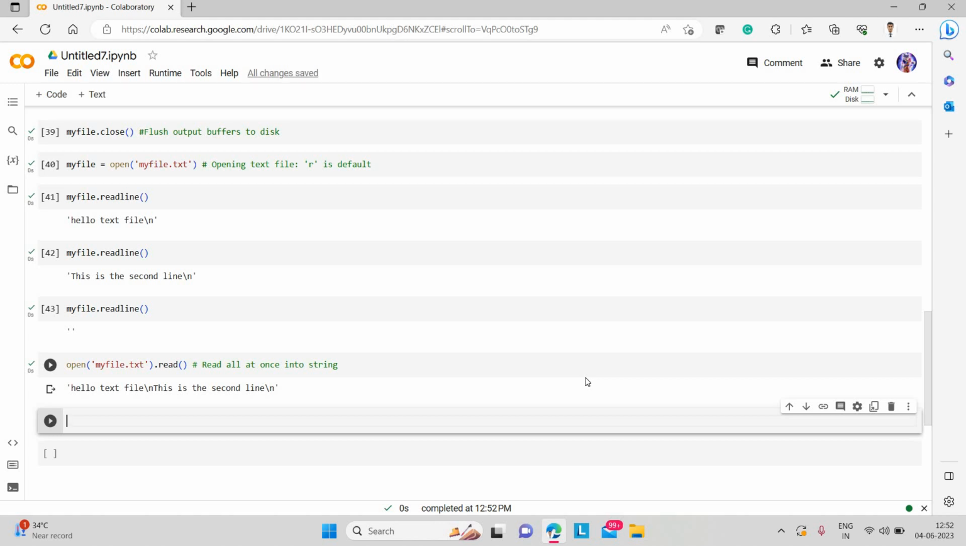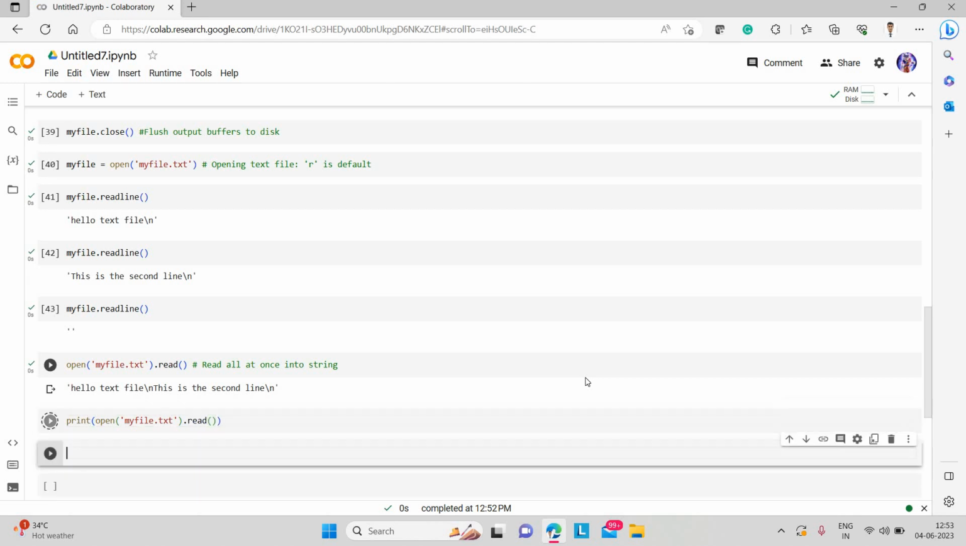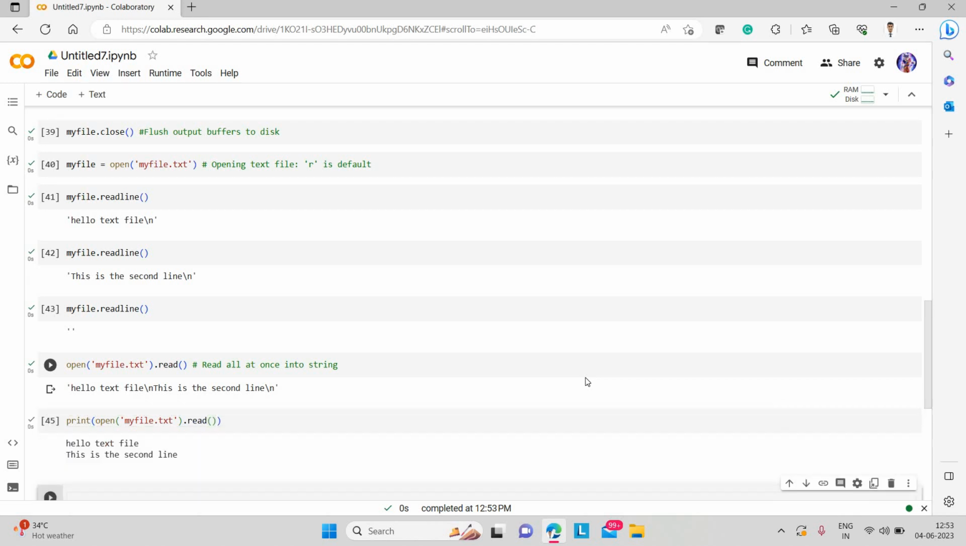If I want to print in a user-friendly manner, I write print, then the same function inside the print function: print my file dot txt, then I write read. So you can see that now the \n has moved to a new line. Now this is the second line, then it has moved to a new line.